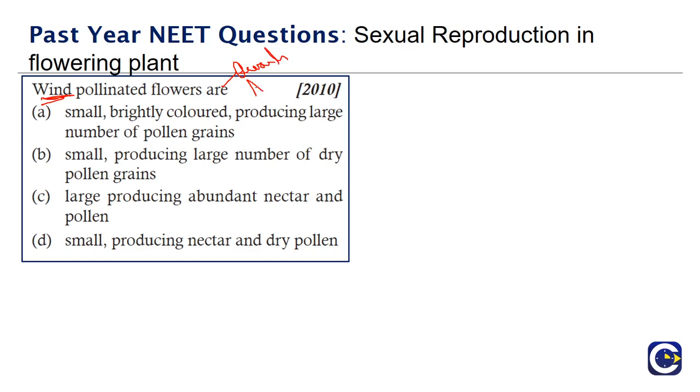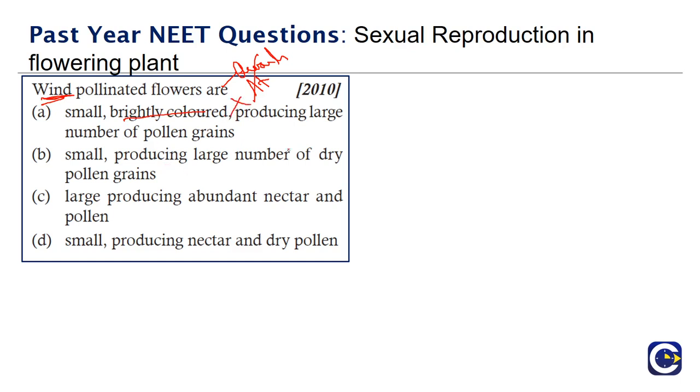Only in entomophily, when there is need for a small organism to do the pollination, is there need for all these attractants and rewards. So there is no need for brightly colored flowers or nectar, and the first option can be ruled out.